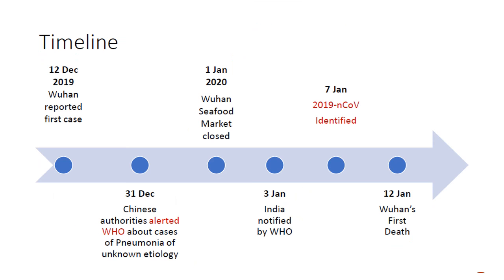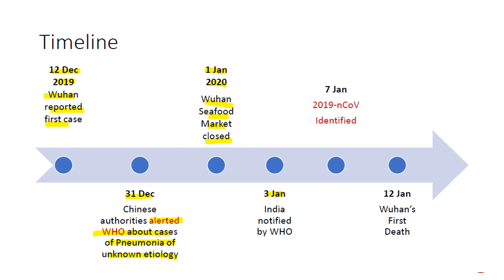So this is the timeline. On 12th December 2019, Wuhan reported the first case. And on 31st December, Chinese authorities allegedly alerted WHO about the cases of pneumonia of unknown etiology. We don't know whether they alerted or not. On 1st Jan 2020, Wuhan seafood market was closed because they found the epidemiological link to that market.